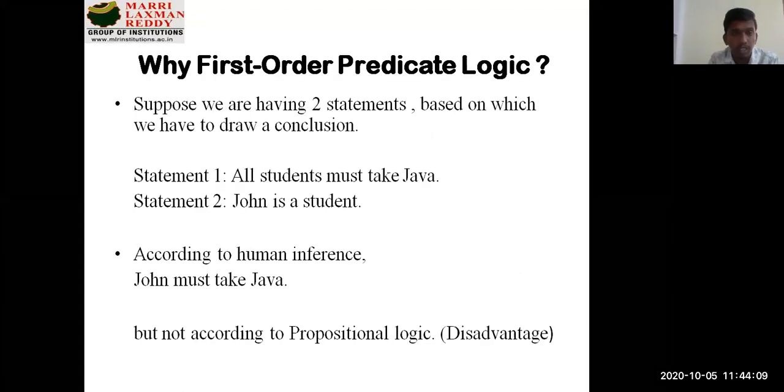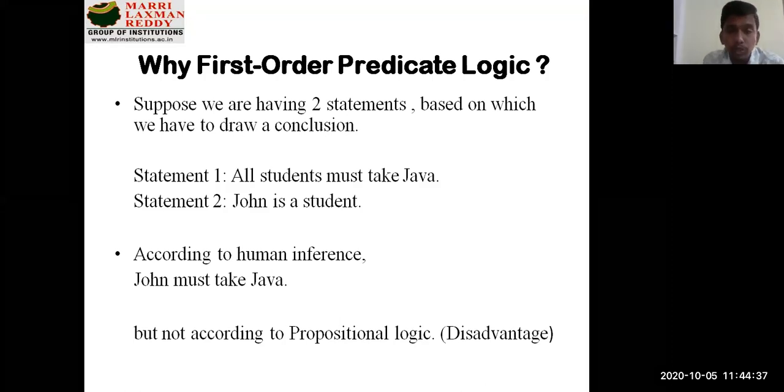Okay. So why should we learn first order predicate logic? For that we will have a small example. We'll try to understand it with an example and make it clear why propositional logic is not sufficient for logic programming. What is the drawback of propositional logic?